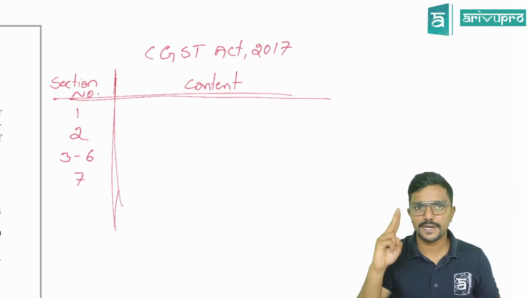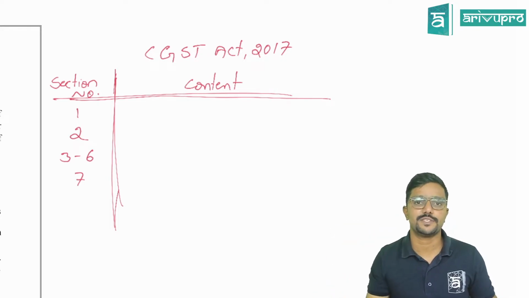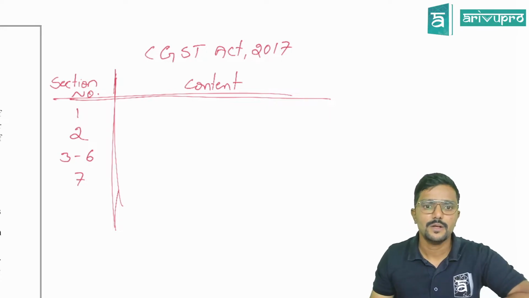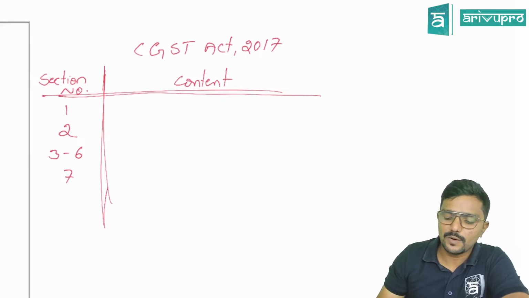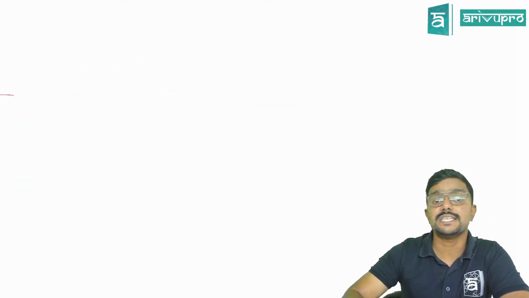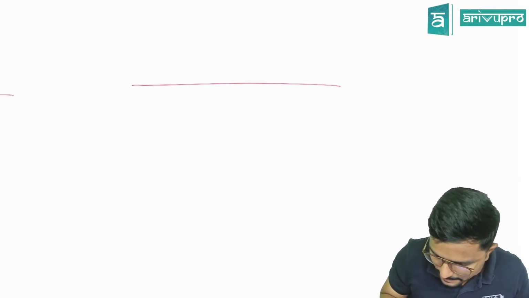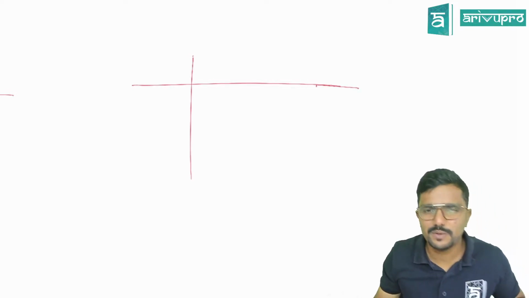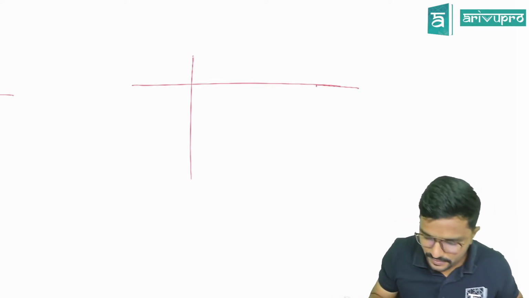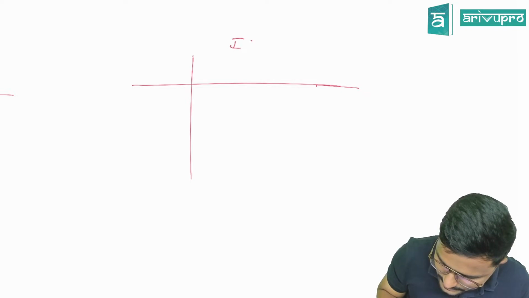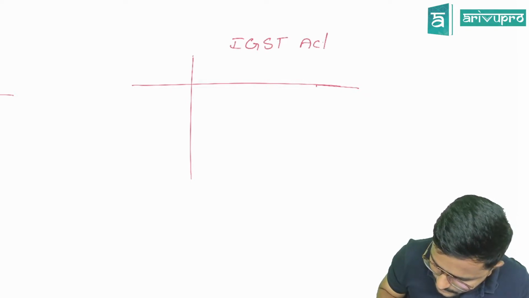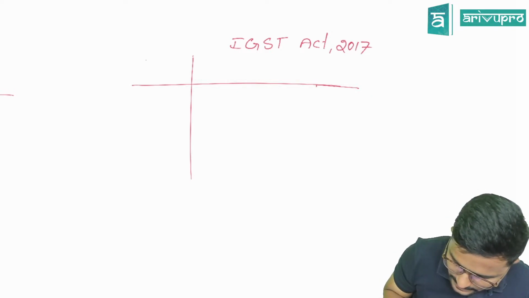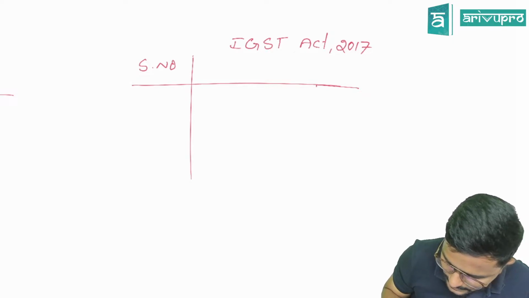I had asked you to leave two pages. Now go to that second page. There on the top, write IGST Act. Not many sections will be there here, only a few sections. IGST Act 2017. So again, section number, content.